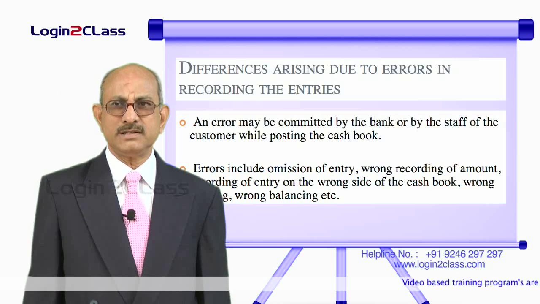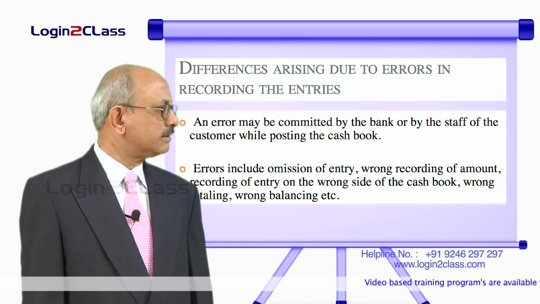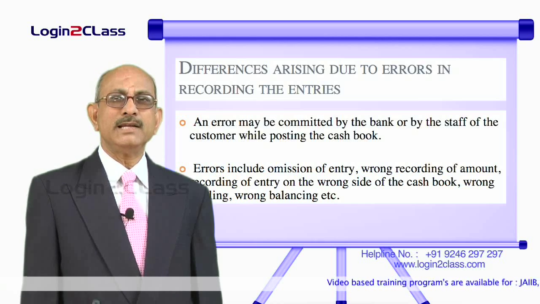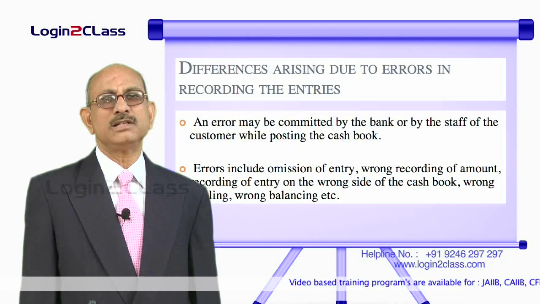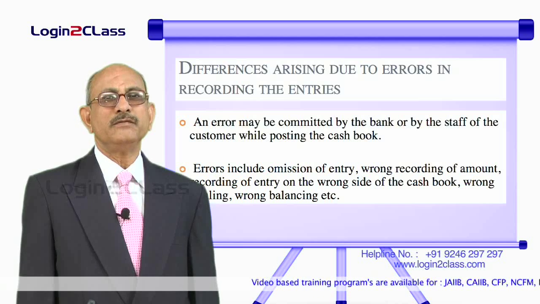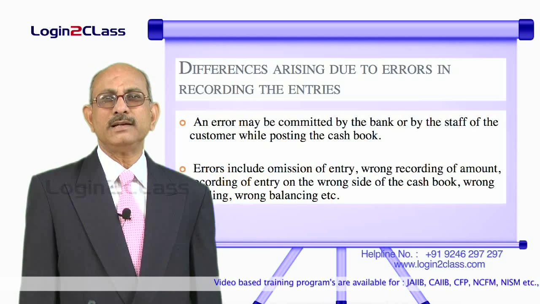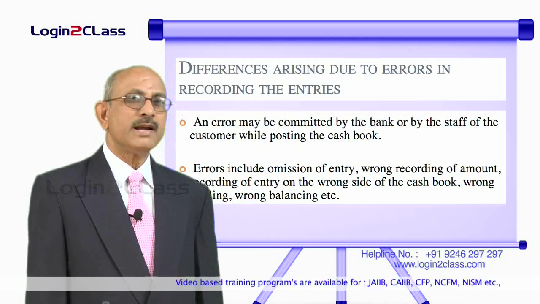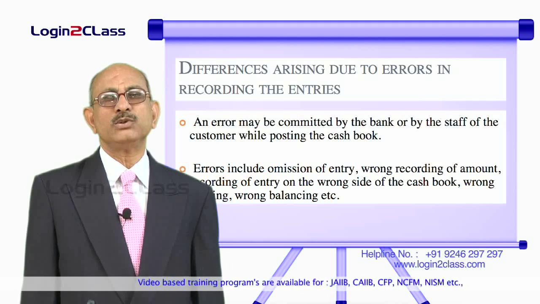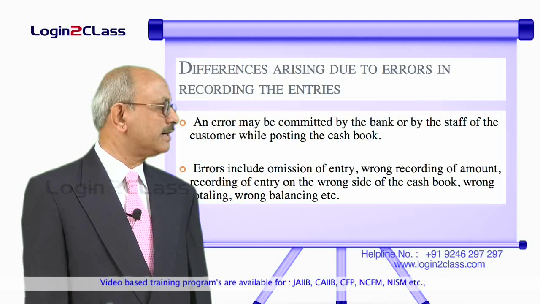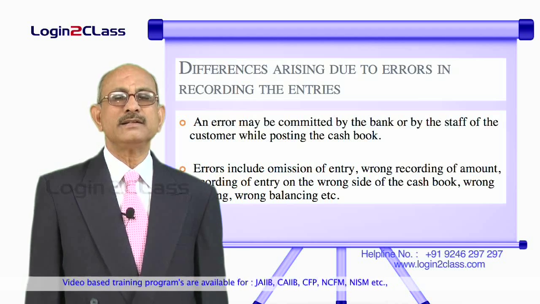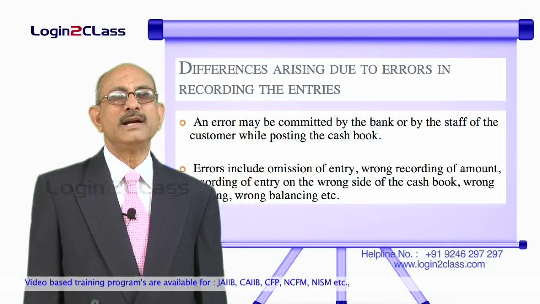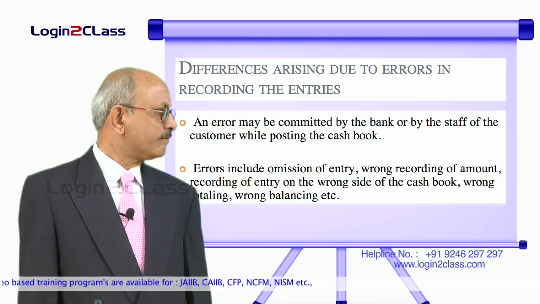So, whatever we consider in the case of rectification of errors, all such errors can happen either at the bank level or at the customer's level. In which case also we need to find out where the error has occurred and then that entry has to be rectified. So, reconciliation will help us in trying to find out whether there are any errors committed in recording at either of the sides.